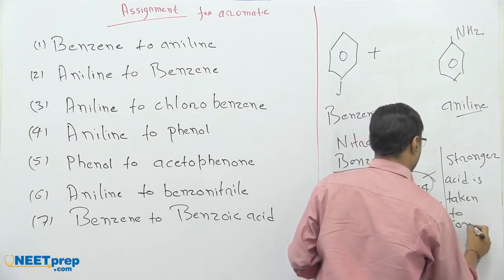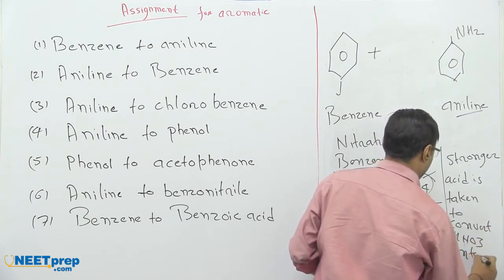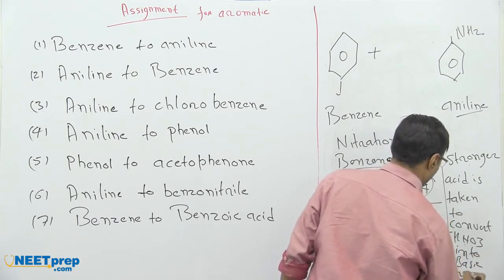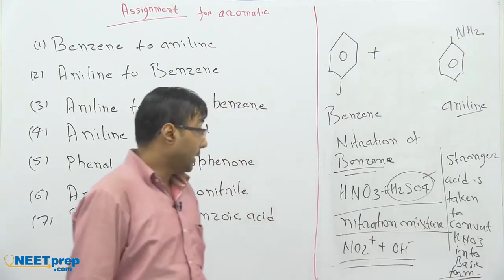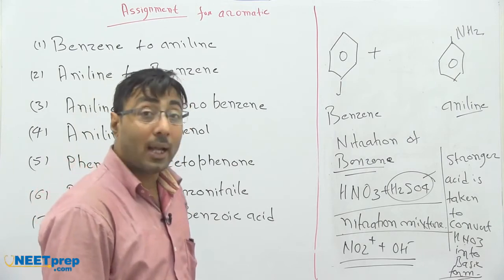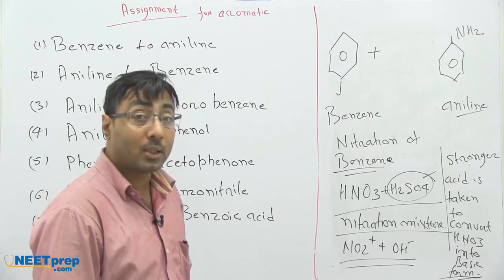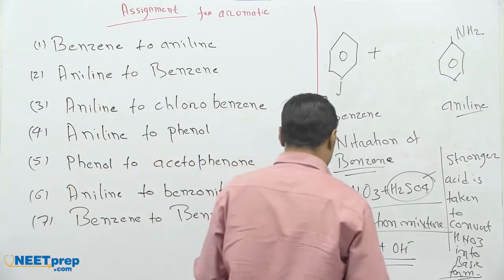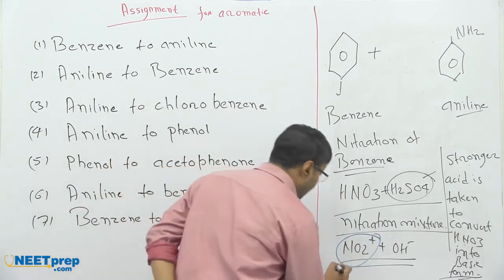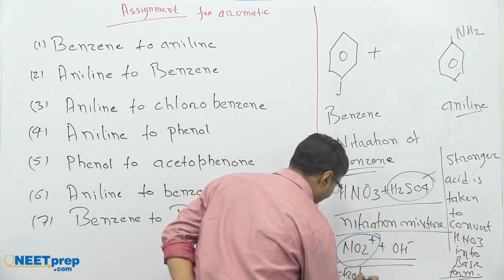A stronger acid is taken to convert HNO3 into basic form. So this H2SO4 can be replaced by a stronger acid. In that case HNO3 will act as a base, and this NO2 positive is the actual nitrating species. It's an electrophile.